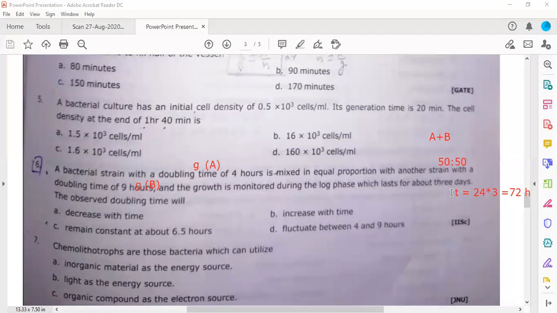So you have total time, you have strain A, you have strain B, mixed in equal ratio, 50-50 or 1:1. And then there are some choices. The observed doubling time will decrease with time, increase with time, remain constant, or fluctuate between 4 to 9 hours. Come on, what is the answer?